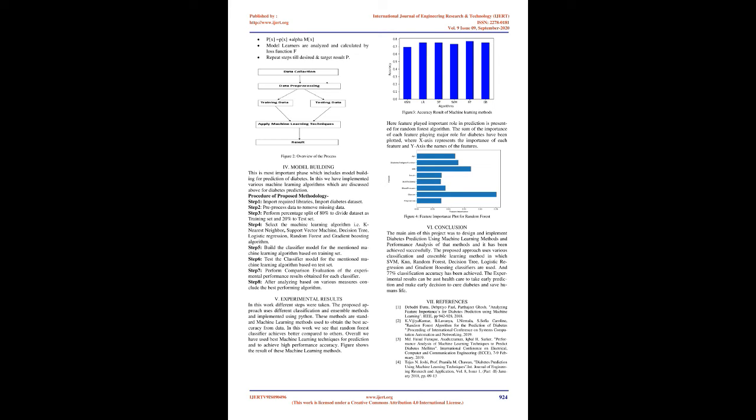It operates by constructing a multitude of decision trees at training time and outputs the class that is the mode of the classes for classification, or the mean prediction for regression, of the individual trees. Algorithm. The first step is to select R features from the total features M, where R is less than M. Among the R features, find the node using the best split point. Split the node into sub-nodes using the best split. Repeat steps A to C until L number of nodes has been reached. Build the forest by repeating steps A to D a number of times to create n number of trees. The random forest finds the best split using the Gini index cost function, which is given by.